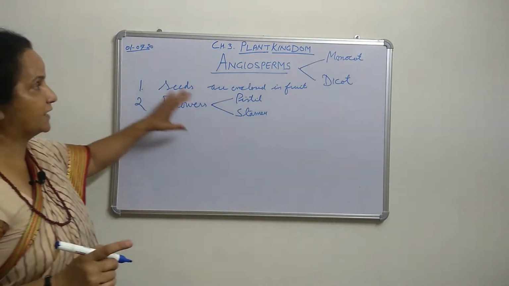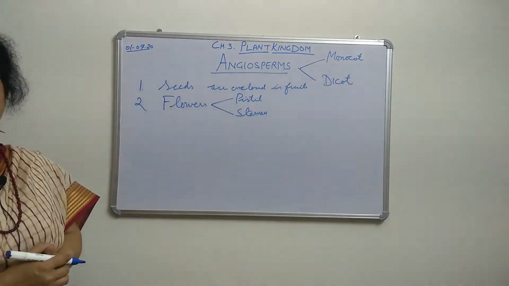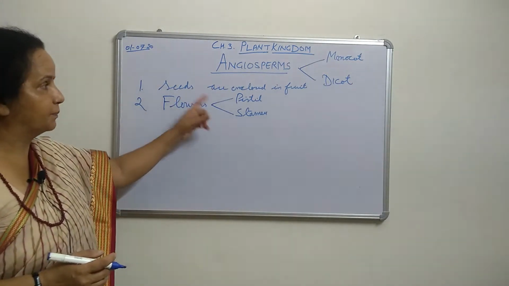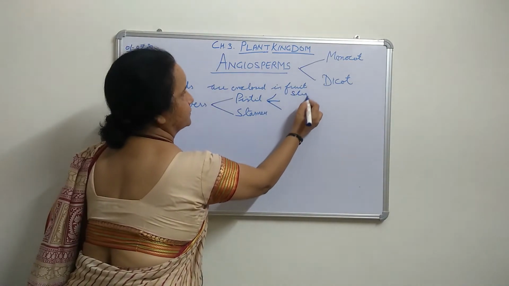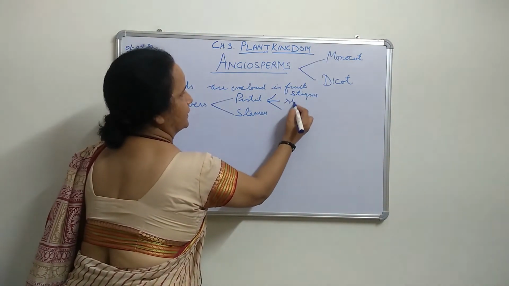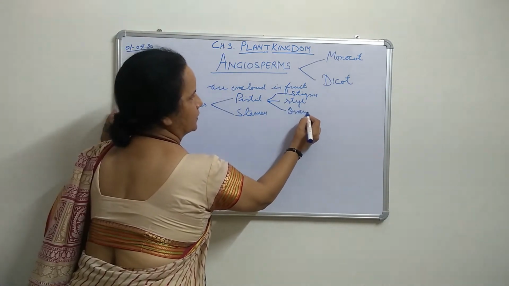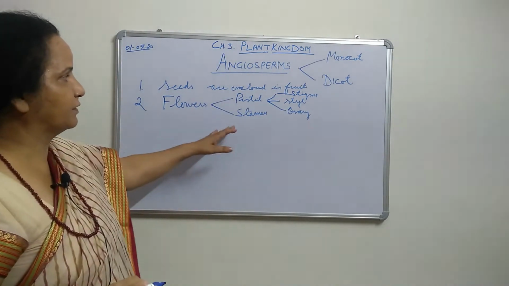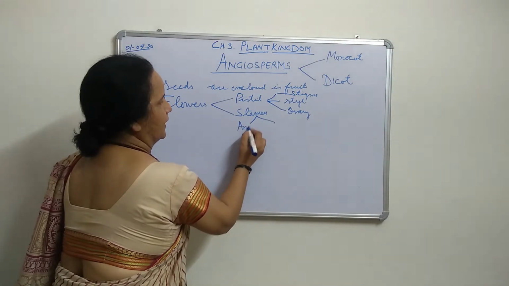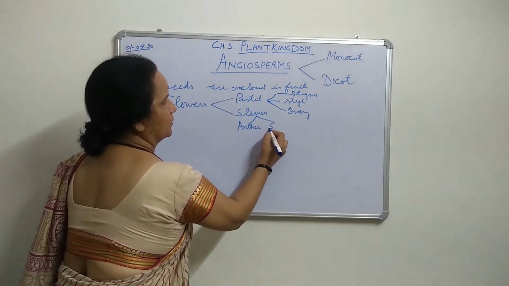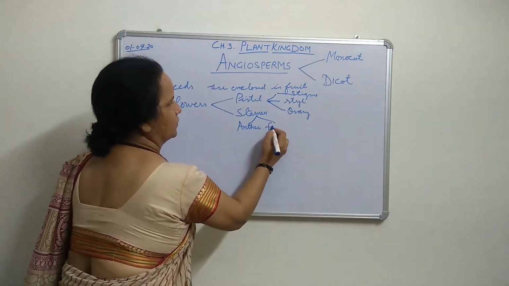The dominant phase of angiosperms is the sporophytic phase, which is diploid. The pistil has three parts: stigma, style, and ovary. The stamen has anther and filament.